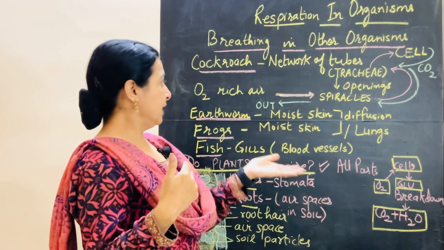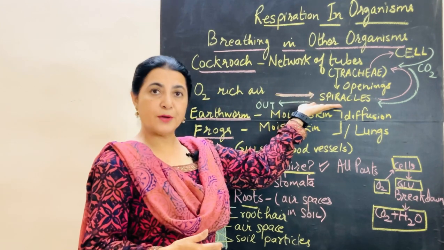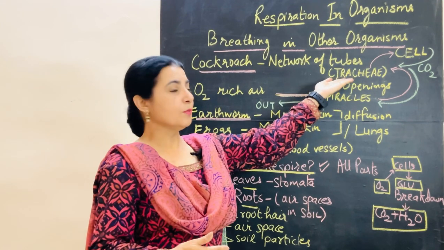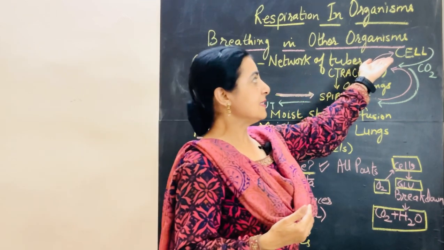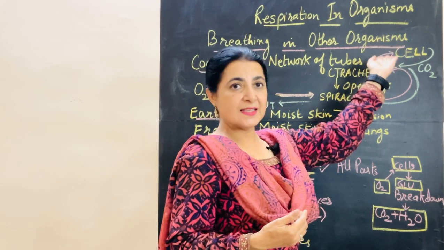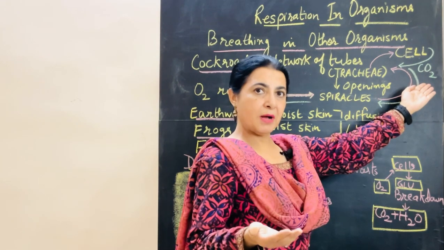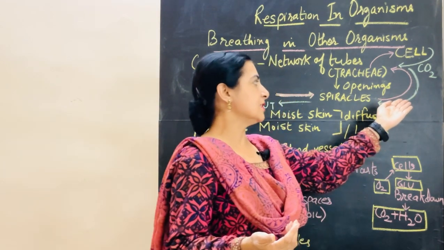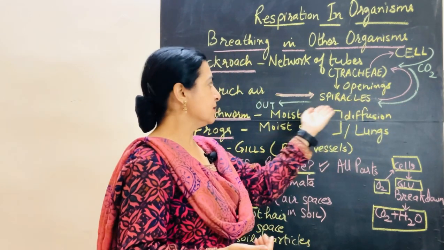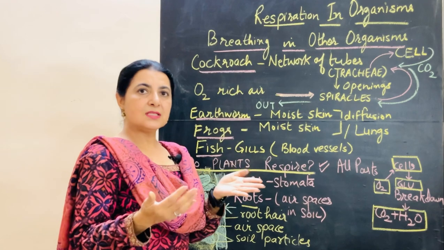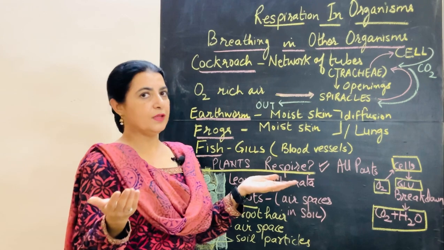Now we need to remember that this oxygen-rich air is going to enter the spiracles. From the spiracles, it is going to pass through the trachea, which are the small tubes, and these tubes will lead it to the various cells. The cells, after the exchange of the gases, after taking in oxygen, are going to give out carbon dioxide, which follows the same path: it is passed on from the trachea to the spiracles and from the spiracles out of the body. So this is the breathing mechanism in case of the cockroaches. Just remember that these trachea are found in case of the insects.